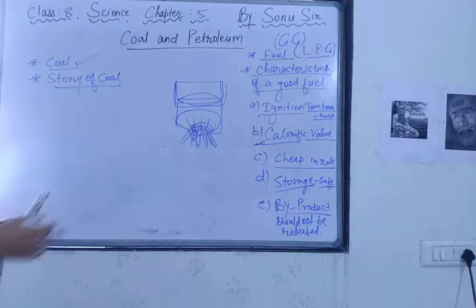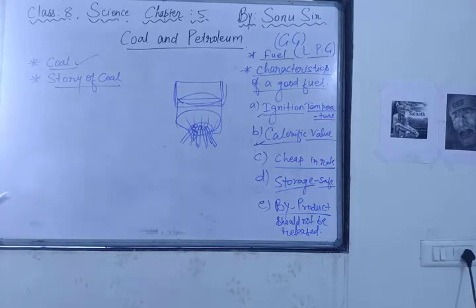Coal. What is coal? Have you seen the black color? Have you heard also, or have you seen the coal? It is hard as stone, and it is black in color. Coal is one of the fuels which is used to cook food. Earlier it was used in the railway engines to produce steam to run the engine. It is also used in the thermal power plants to produce electricity. Coal is also used as a fuel in various industries.